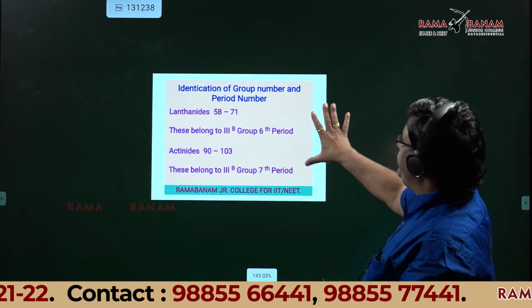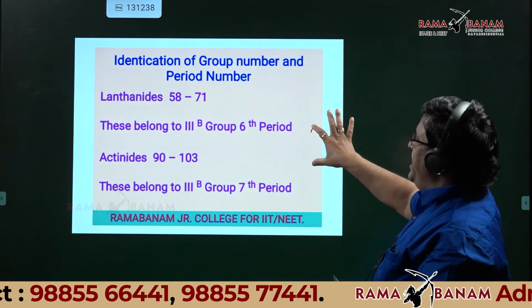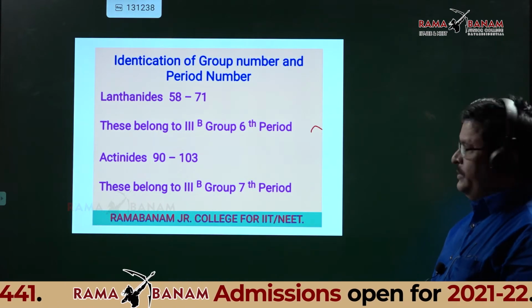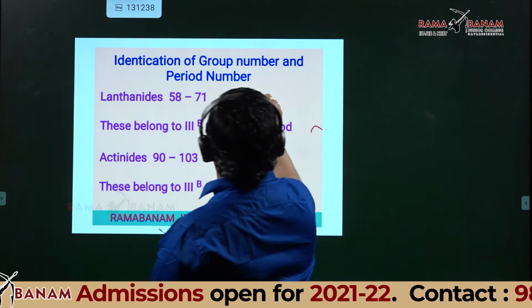See this. Lanthanides are 58 to 71. Lanthanum is not a lanthanide.